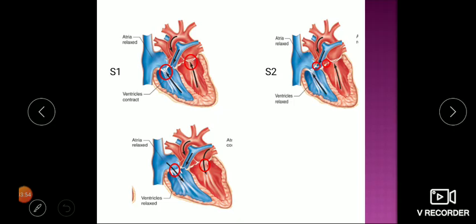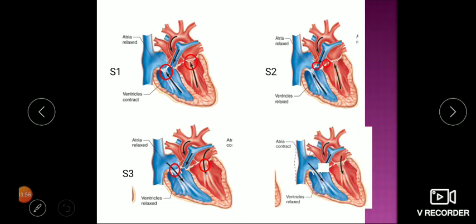This is the S3. And S4 is the last part of the ventricular diastole, which coincides with atrial systole. Because of this, again with extra pressure, blood will come. So this is the S4. Under normal conditions, these two are audible to an ordinary stethoscope. These three are rarely audible in a healthy individual also. Sometimes when the ventricle is stiff, you can have this sound. And sometimes in anemia, because of the viscosity also, you can have this sound.